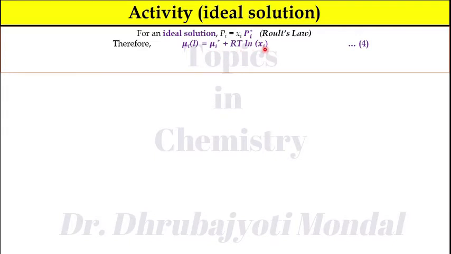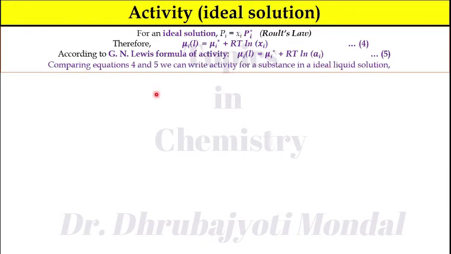Again, consider the Lewis formula of activity. Mu iL is equal to mu i star plus RT ln ai. So compare these two equations, equation number 4 and 5. You can write ai is equal to Xi is equal to Pi by Pi star. So this is the activity for a pure solvent. Remember, the solvent is pure, ideal solvent.